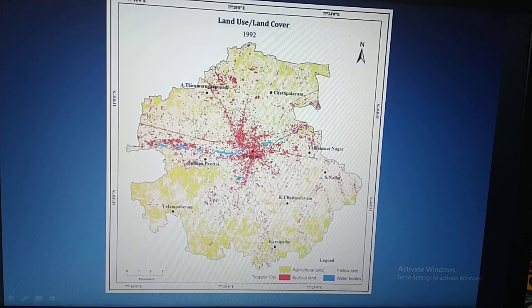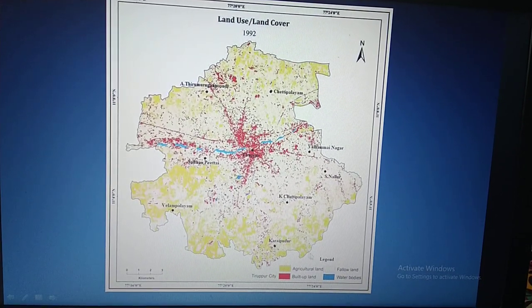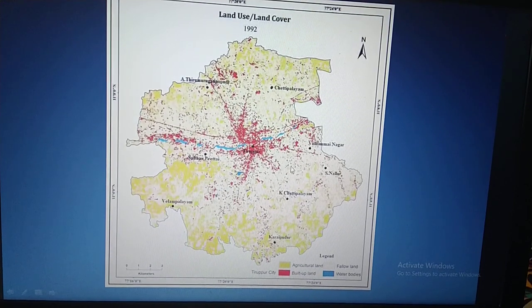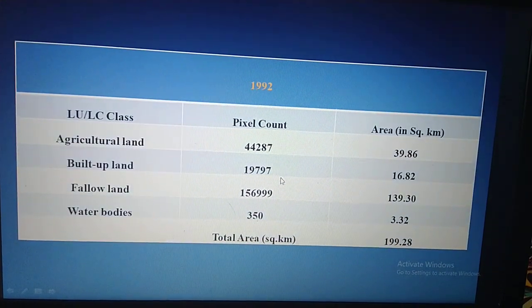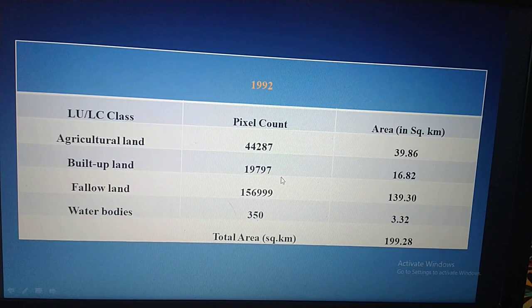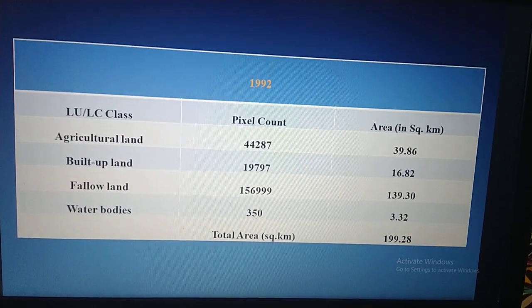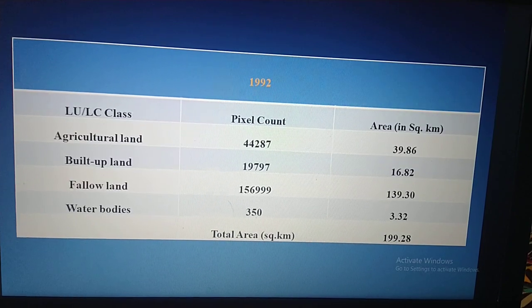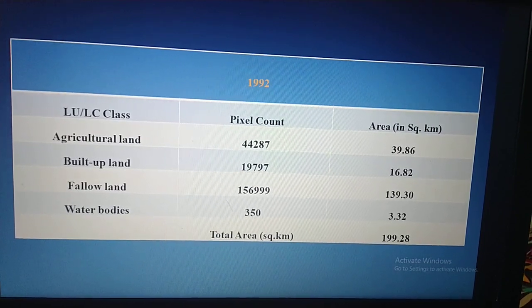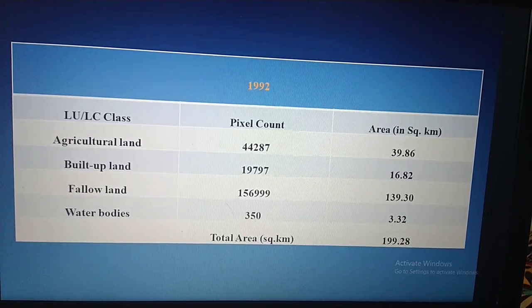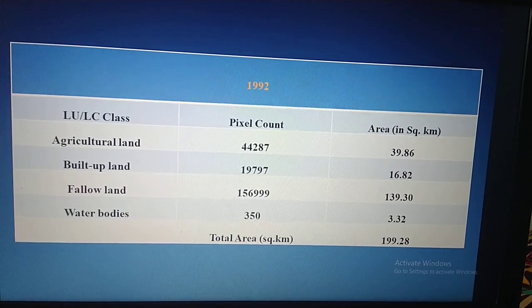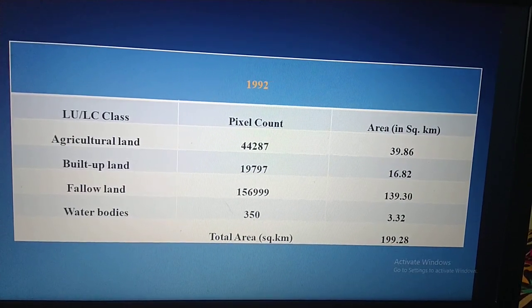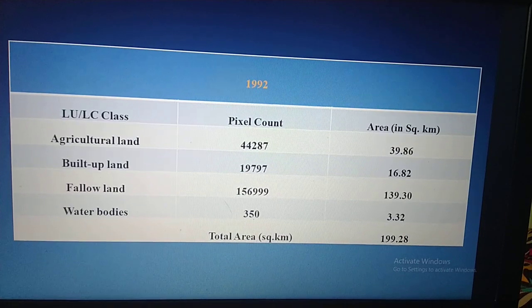The yellow color is agriculture area, and the white color is fallow land. In 1992, agriculture land is 39.86 square kilometers, built-up is 16.82, fallow land is 139.30, and water body is 3.32 square kilometers. In 1992 fallow land was at the top of this list.